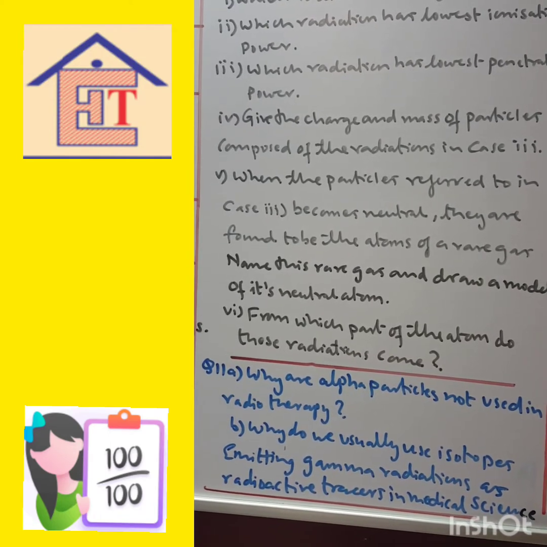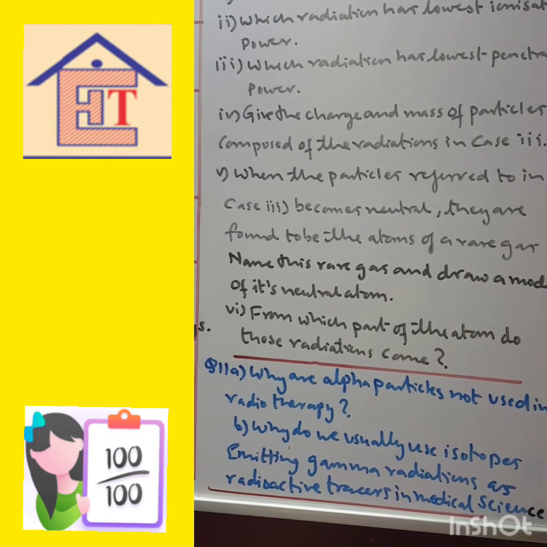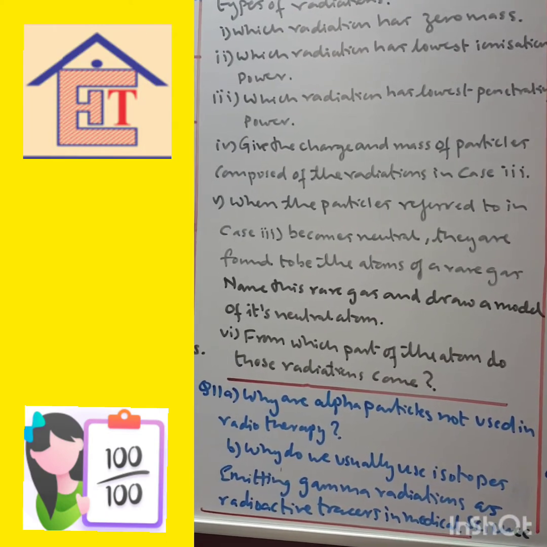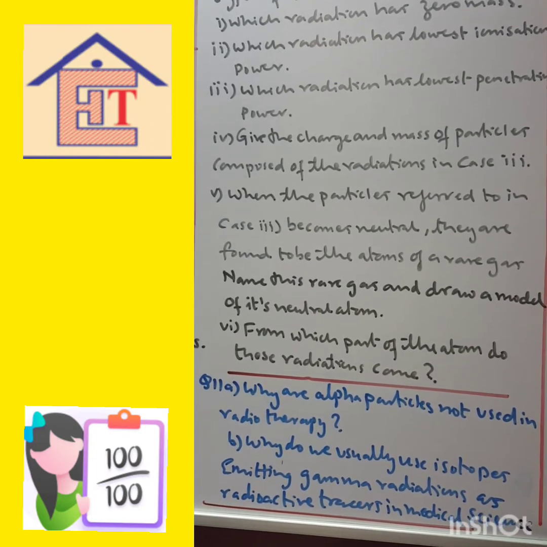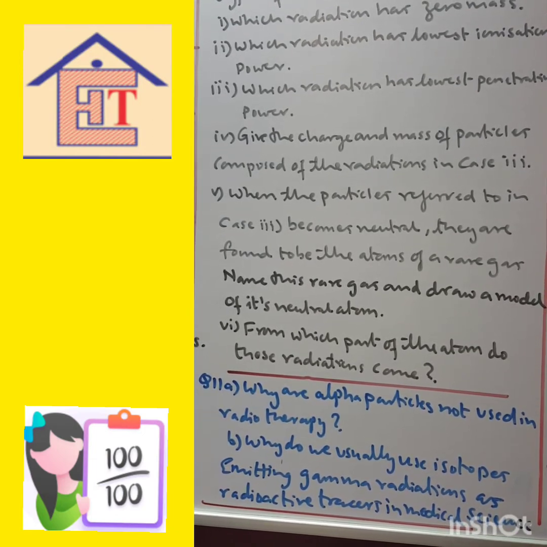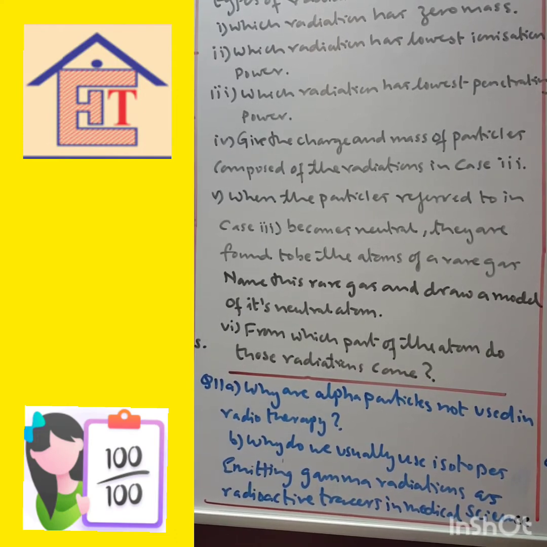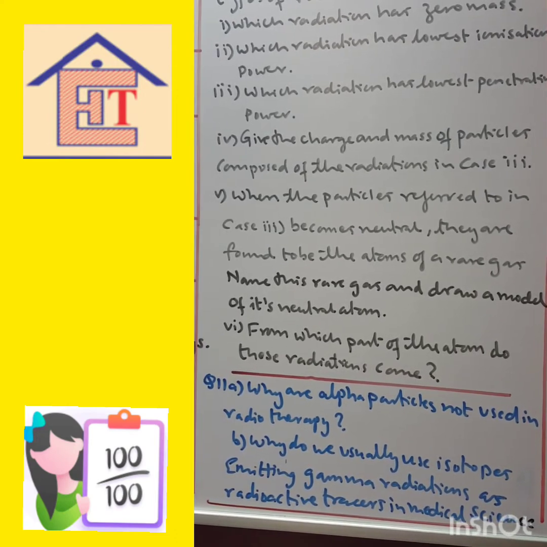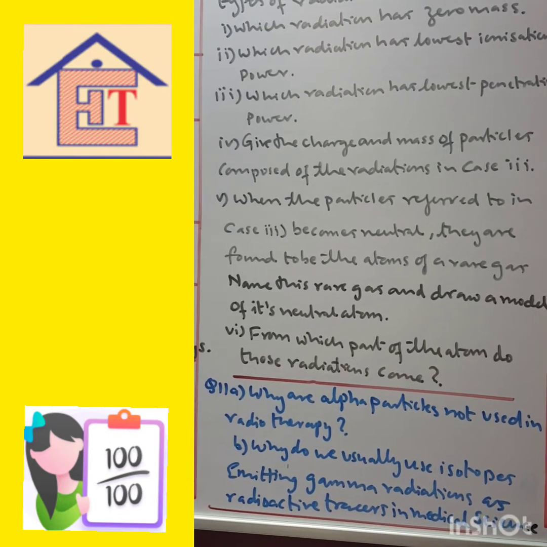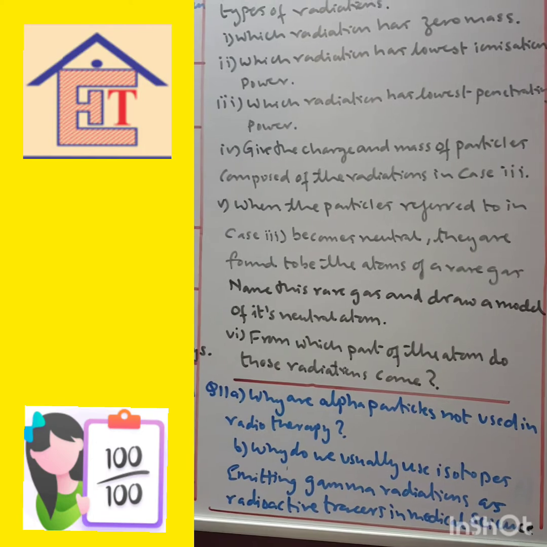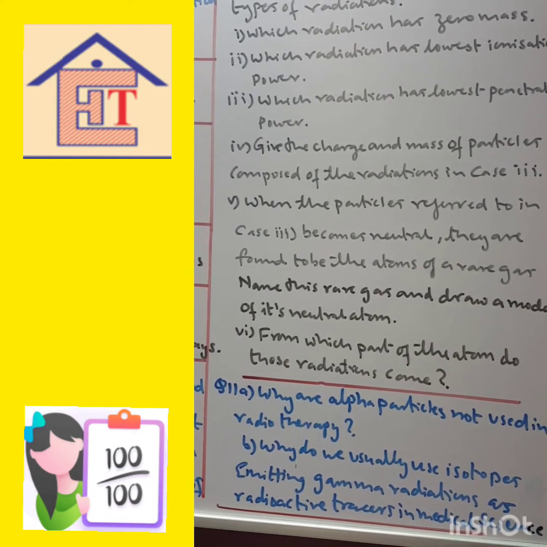Give the charge and mass of the particles that compose the radiation in the case when the particles referred to in case 3 become neutral. They are found to be the atoms of a rare gas, that is helium. Name this rare gas and draw the model. You have to draw the model yourself. From which part of the atom does this radiation come? They come from the nucleus of the atom. Okay, next, question number 11.